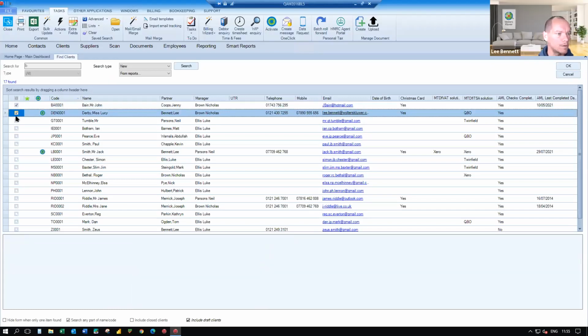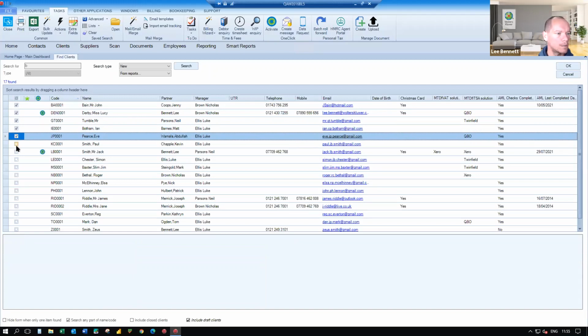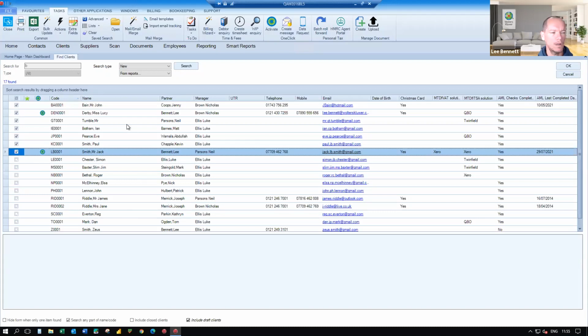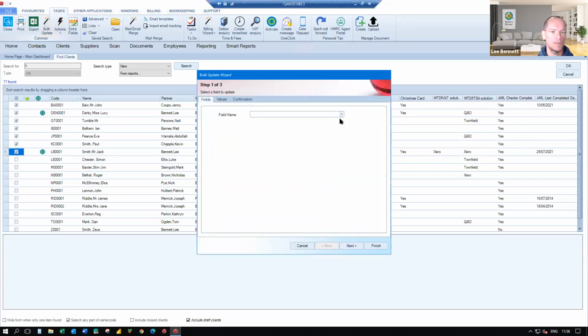Let's just take the first few that we've got on my screen, down to Jack. Now, because it's in this particular layout, because it's under the Find Clients area, it means that I can perform a bulk action for those clients, or just a selection of my clients, as you can see. And that could be to bulk update one of the fields that we can see on the screen. So maybe you want to reallocate the clients to a different partner or a different manager, or you want to update one of the extra fields. And there's quite a few different options actually within bulk updates that you can use.